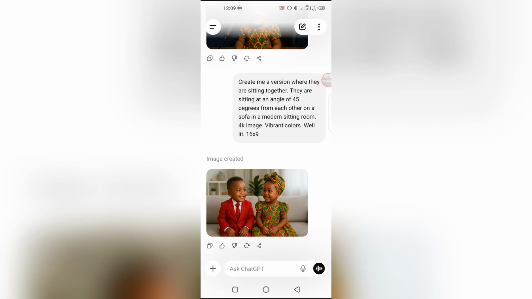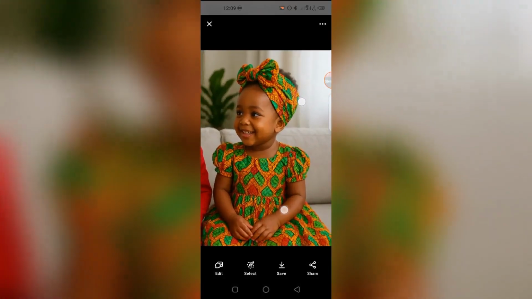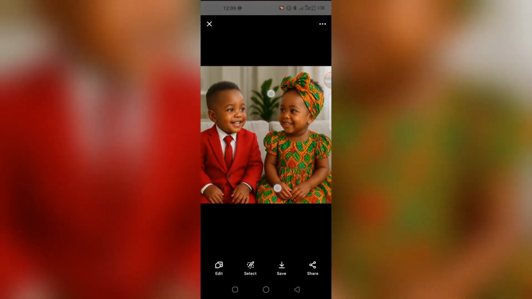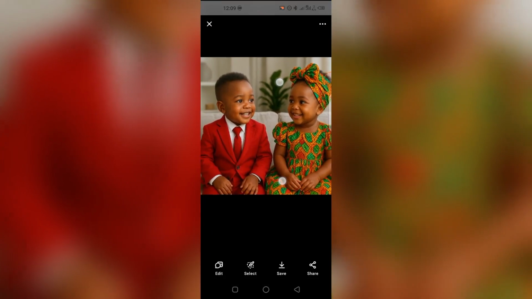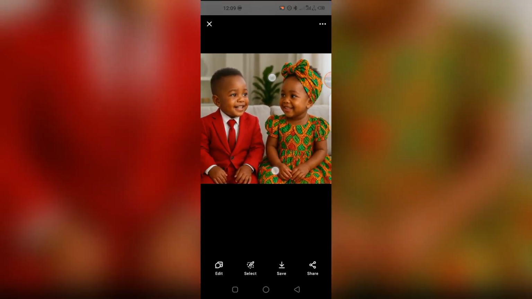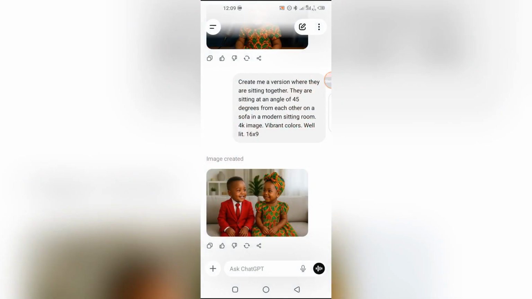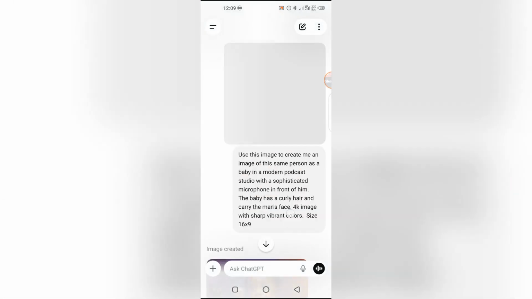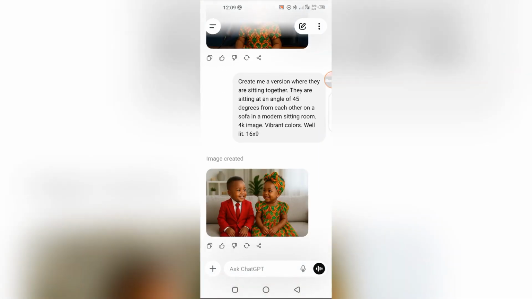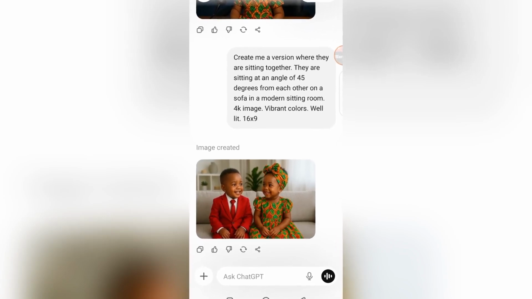So ChatGPT has finished generating it for us, and this is what it created for us. Remember, I didn't change their clothes, I didn't change anything. I just used them like that. This is the prompt we use, if you can remember. Create me a version where they are sitting together.